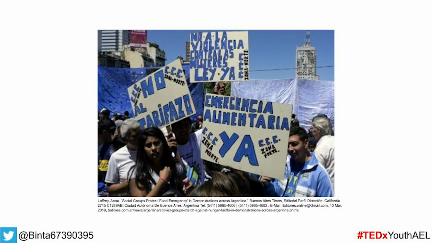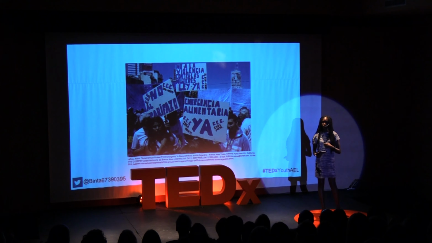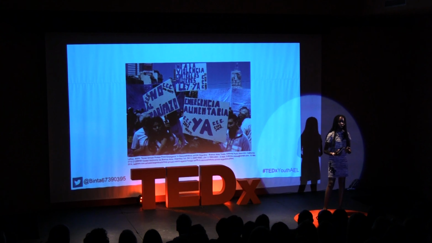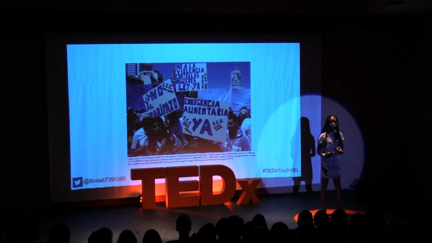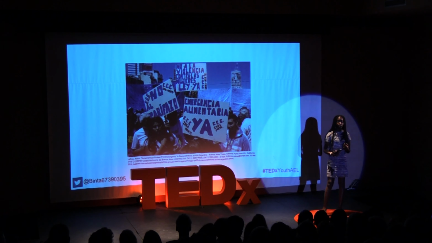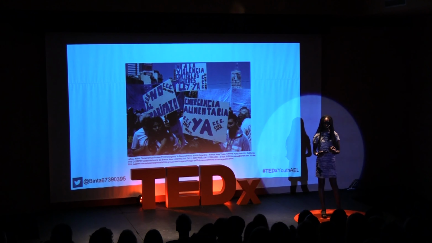Now, food crises don't only happen in places like Africa, they happen everywhere. For example, due to inflation, in Argentina, the government has been raising prices drastically. Last February, thousands of people protested in 50 Argentine cities. They wanted the government to stop raising the prices.